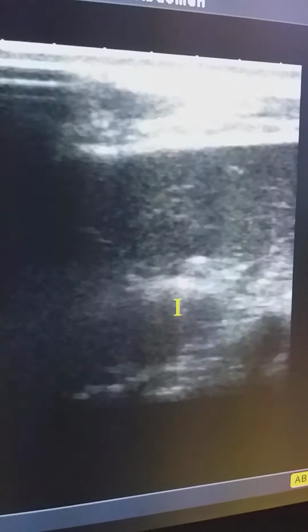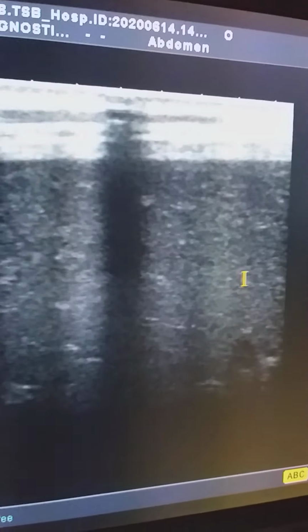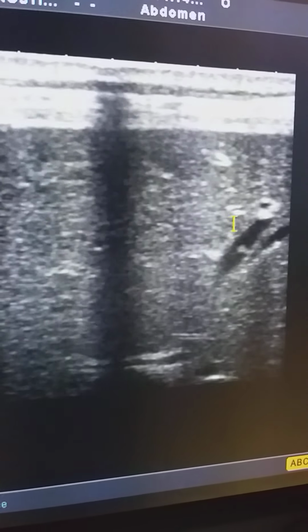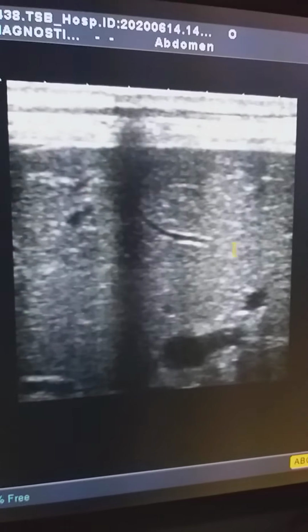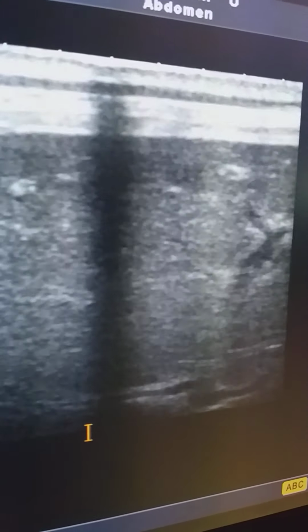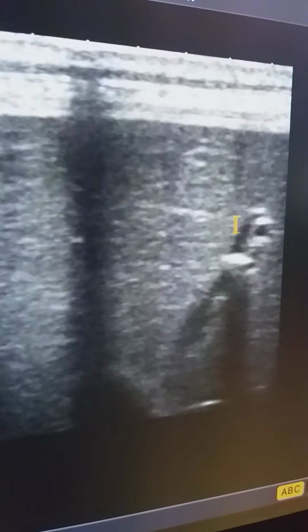Now I focus on the right lobe of the liver. Right lobe is also showing multiple foci of pneumobilia. This one, this one.